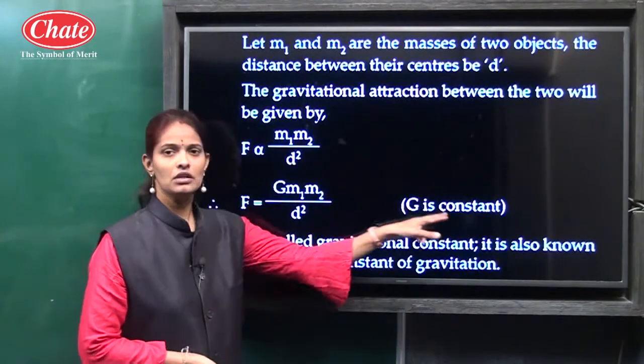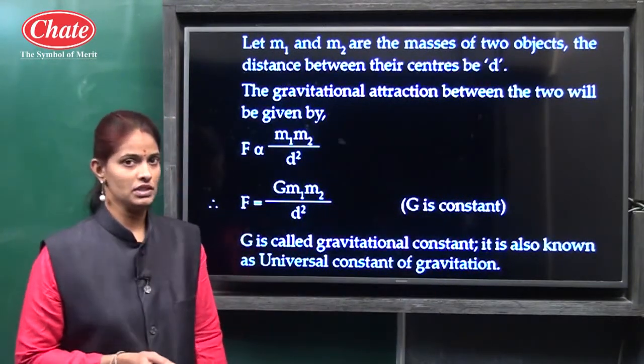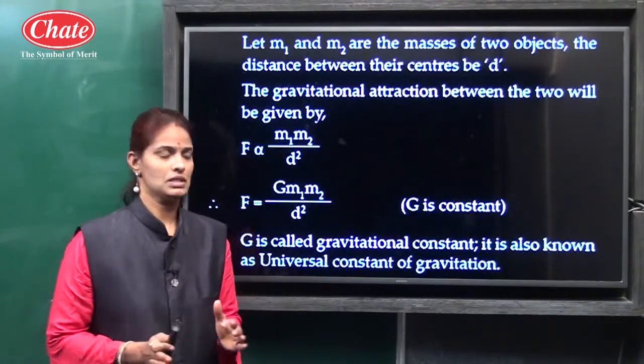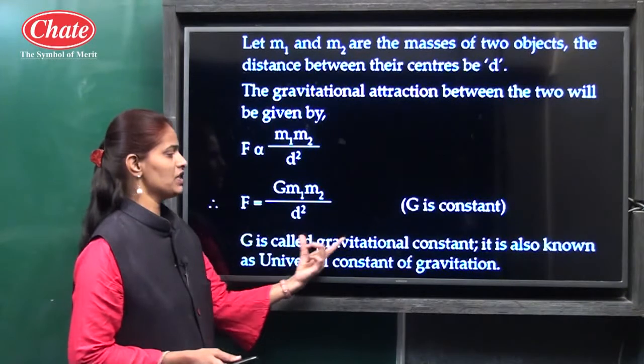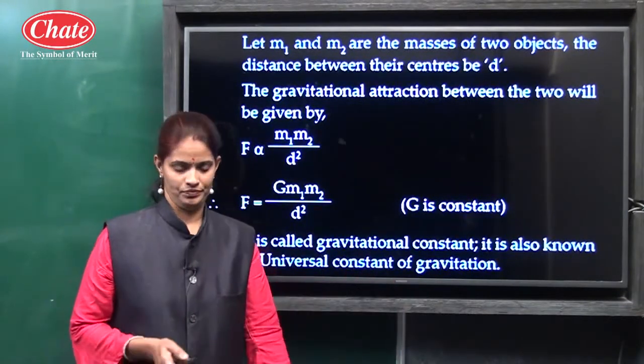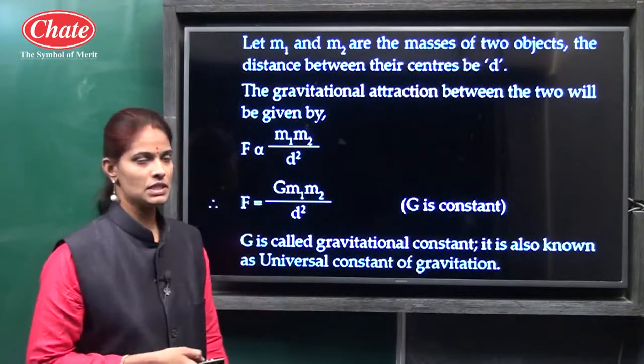Here G is the constant, the universal constant, because this value is fixed. It does not change from place to place. So G is called the gravitational constant. It is also known as the universal constant of gravitation. Okay. So for 3 marks this is the answer.